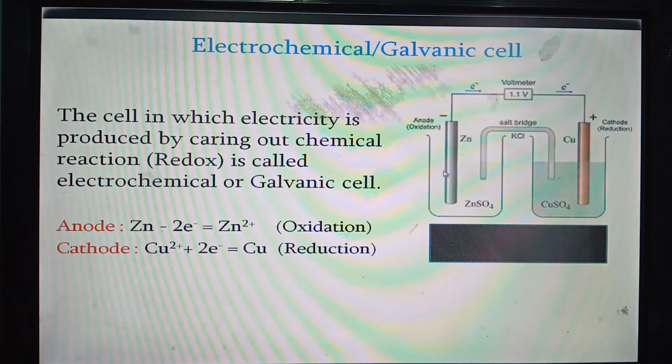I have given it again for better understanding: zinc loses electrons to produce zinc ion, it is oxidation. Then copper ion in this solution accepts electrons to produce copper metal, this is reduction. That is, a redox reaction is being carried out in this cell and a flow of electrons is produced from zinc bar to copper bar and electricity is being produced in this way.